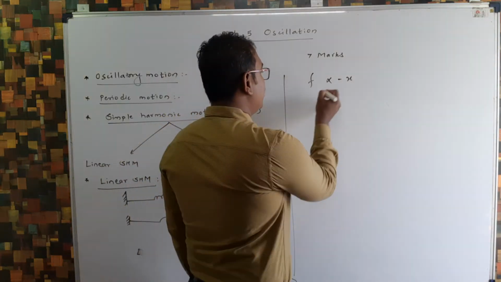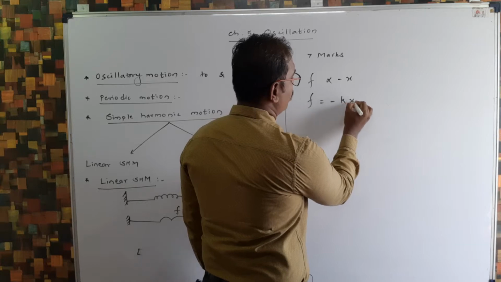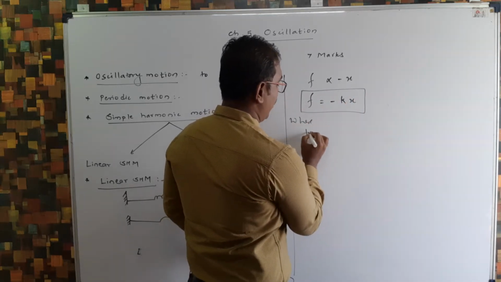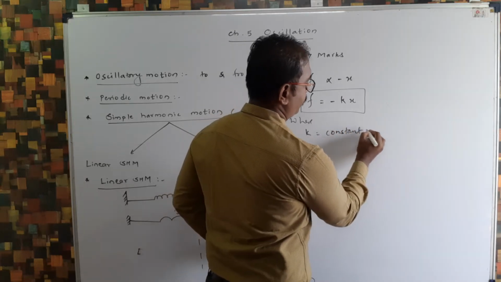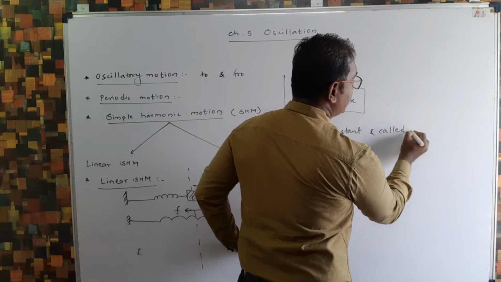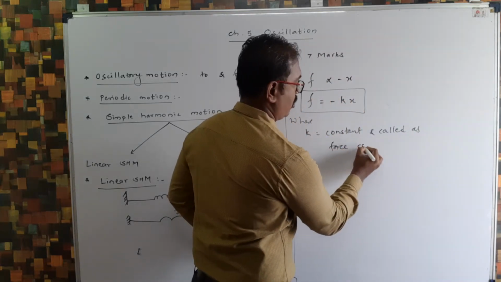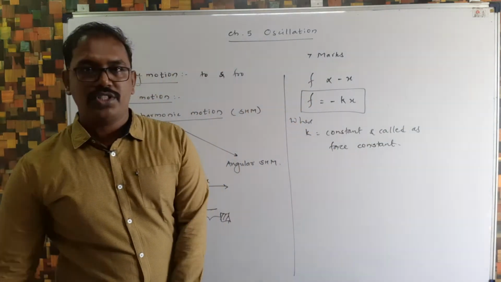Now I can replace this proportionality sign by a constant. So I can write constant k, where k is a constant and that constant is called the force constant. Okay. So k is the force constant.